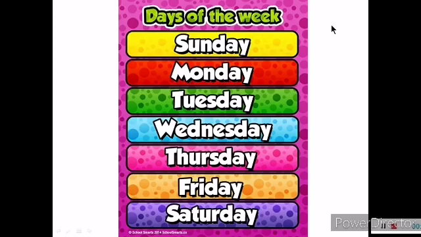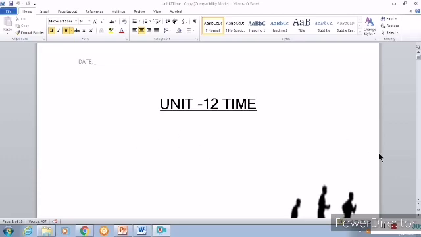So, how many days do we have in a week? You even know this. This is very simple, right? We have 7 days in a week. What are they? Sunday, Monday, Tuesday, Wednesday, Thursday, Friday and Saturday. So, 7 days in a week.